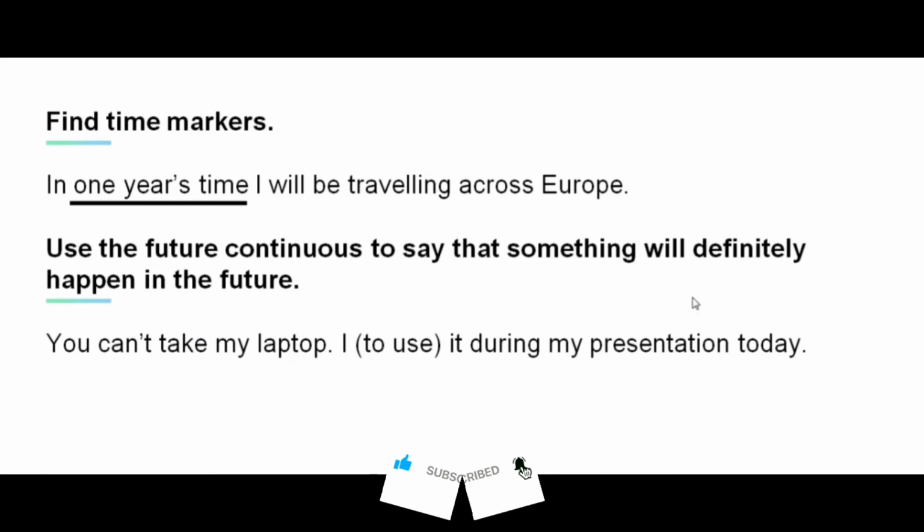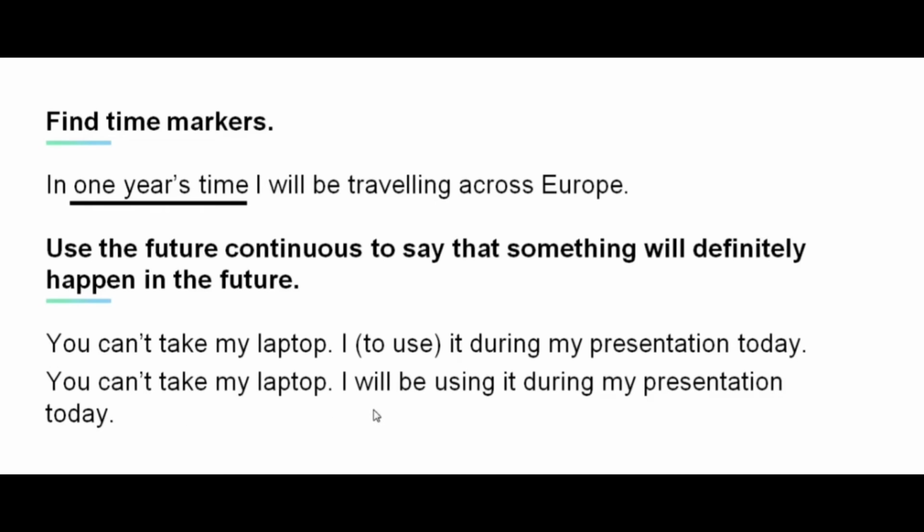Now read the following sentence and provide the future continuous form of the word in the bracket. You can't take my laptop. To use it during my presentation today. You can't take my laptop. I will be using it during my presentation today.